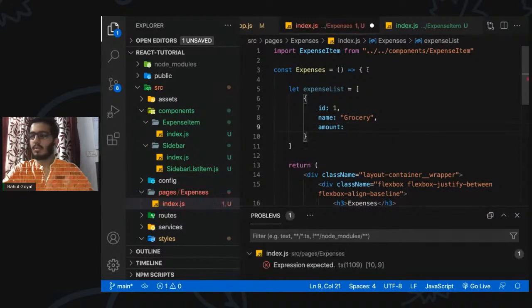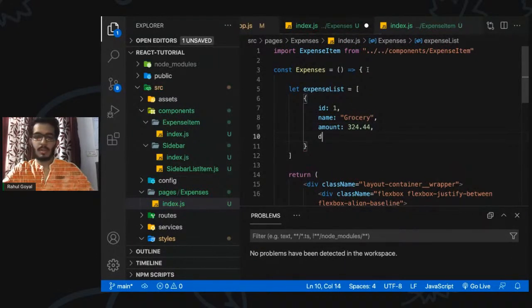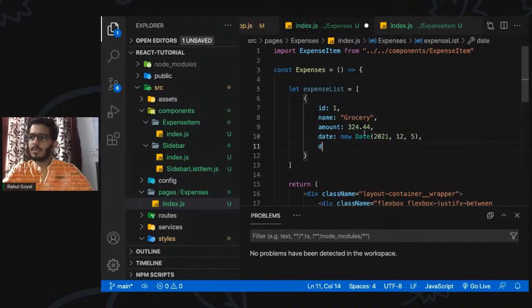Amount is, I don't know, 44. Date is no date, so let's create a date, where the date is this and the month is 12. Is there anything else? Maybe some description, so currently we can make it empty for now.